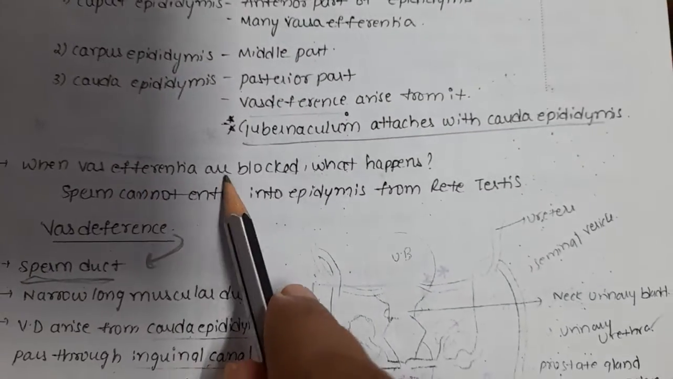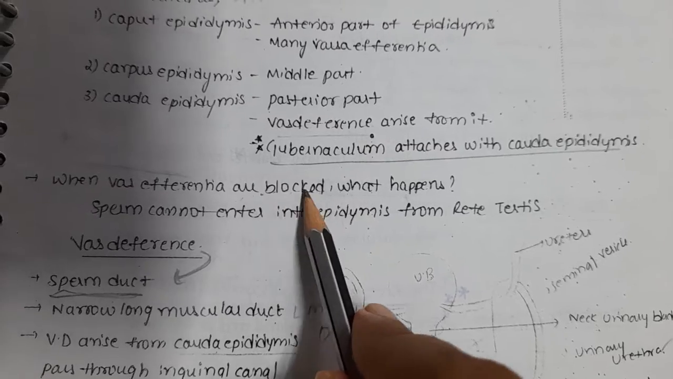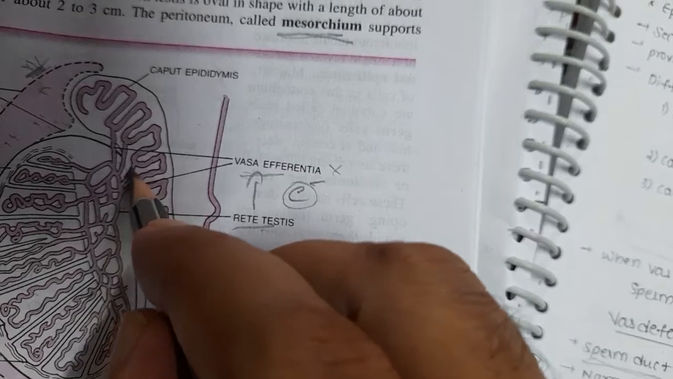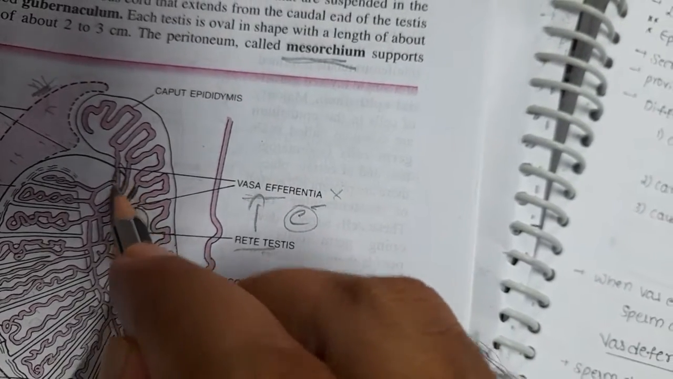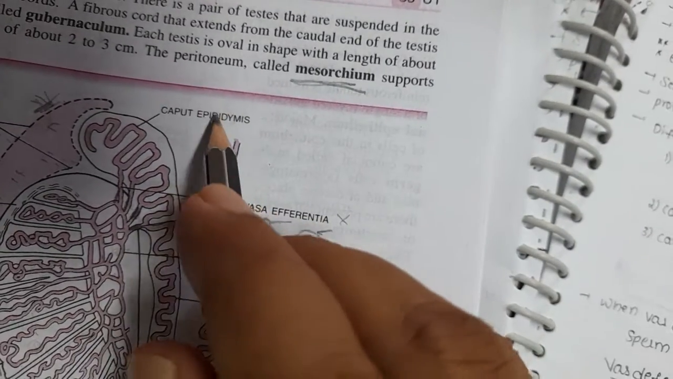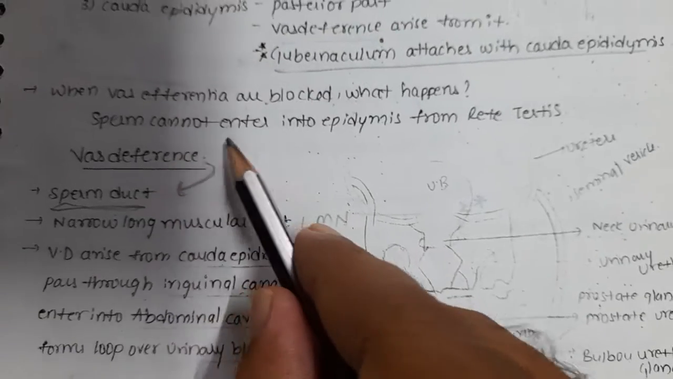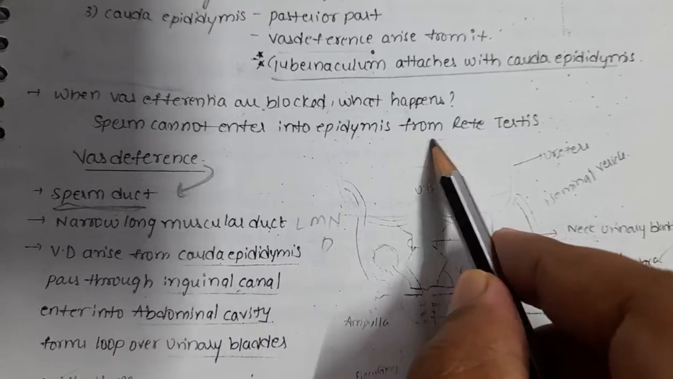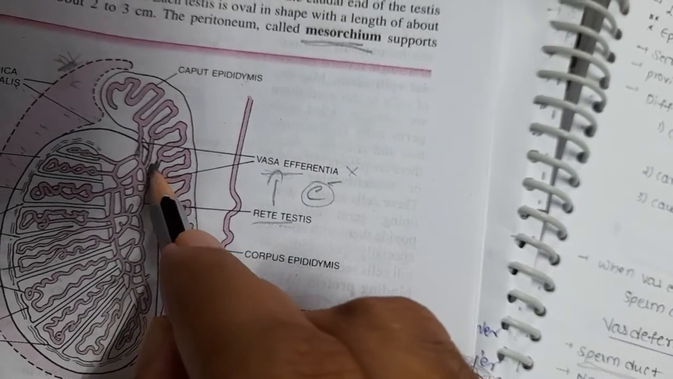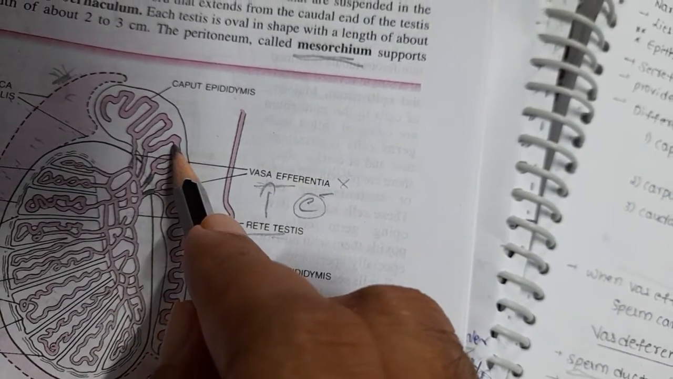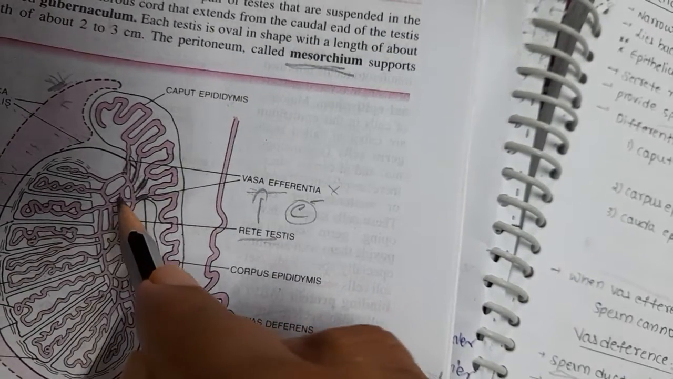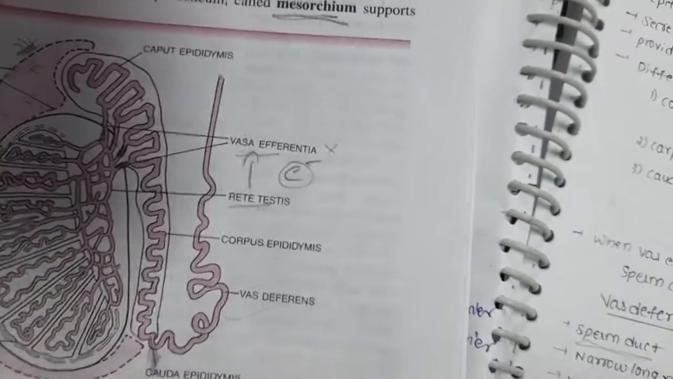Next, when vasa efferentia are blocked, what happens? It was asked in previous exams. If these are blocked, sperms do not come to the epididymis. Sperms cannot enter the epididymis from the rete testis through the vasa efferentia into the caput epididymis. If it is blocked, sperms cannot go from the rete testis to the caput epididymis.